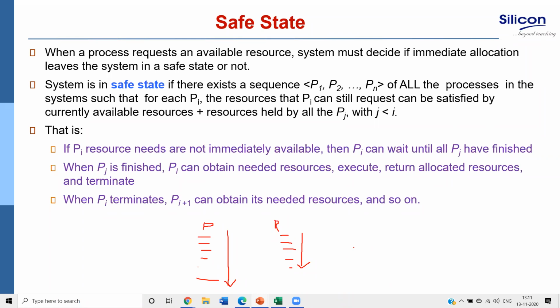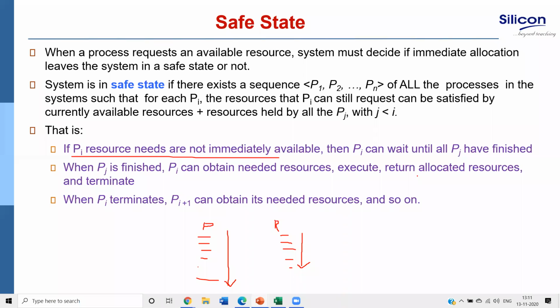Correct? If Pi's resource needs are not immediately available, Pi can wait until Pj has finished. See how simple it is. Suppose Pi is requesting and the resources are not available, then Pi has to wait until Pj has finished.